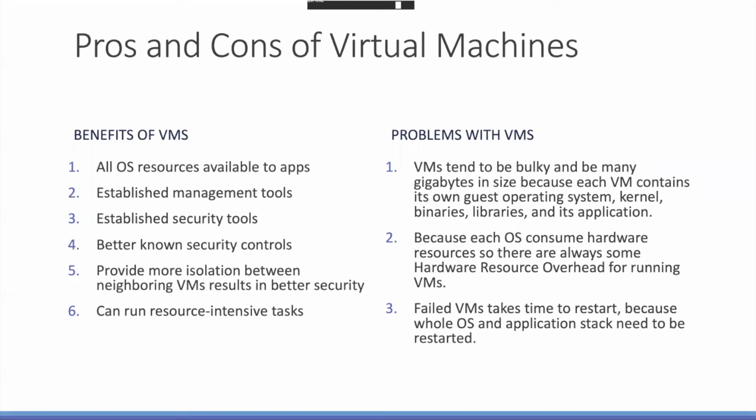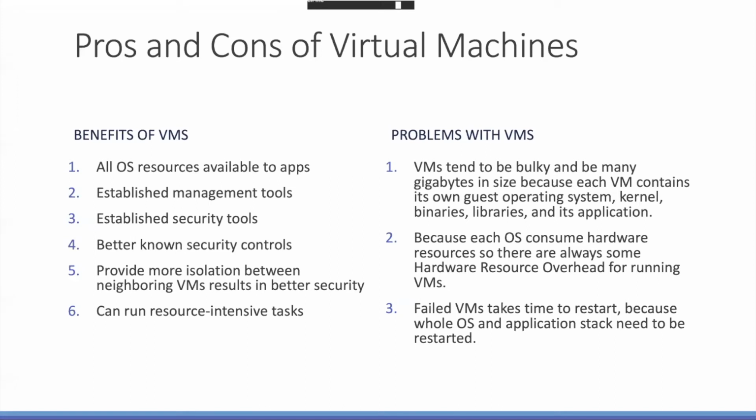Because the operating system itself consumes some resources, right? Suppose on one server we're running 100 VMs, that means we are running 100 operating systems. Each operating system process consumes some part of the hardware resources, right? That means the overhead of running each OS becomes more and more as the number of VMs grows.